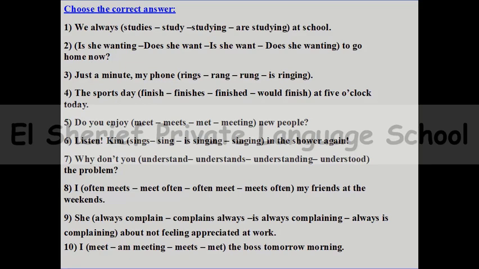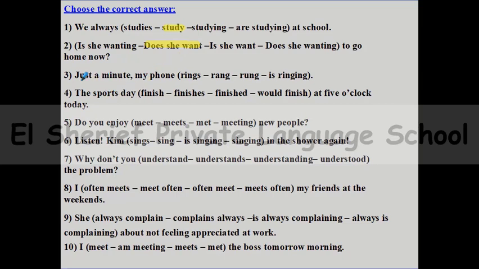Example number 1, we always space at school. We always space at school. Of course, we always study. Yes, great. We always study at school. Number 2, space to go home now. Want, the verb want is one of the stative verbs. So can I say, is she wanting? Of course not. Stative verbs, we can't add ing to the stative verbs. So I can say, does she want? Does she want to go home now?